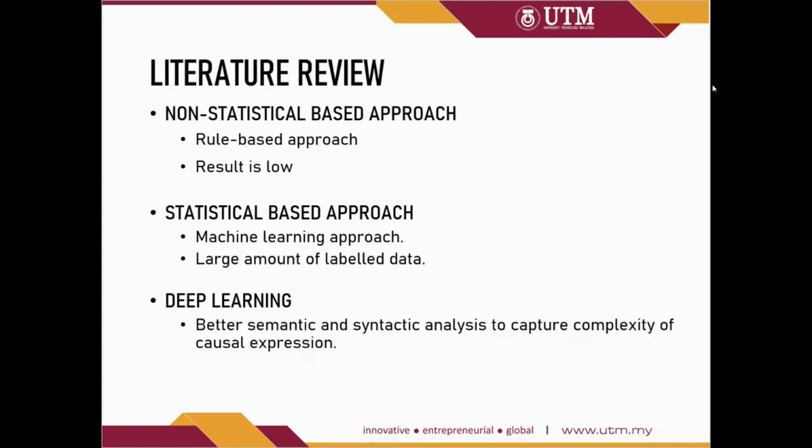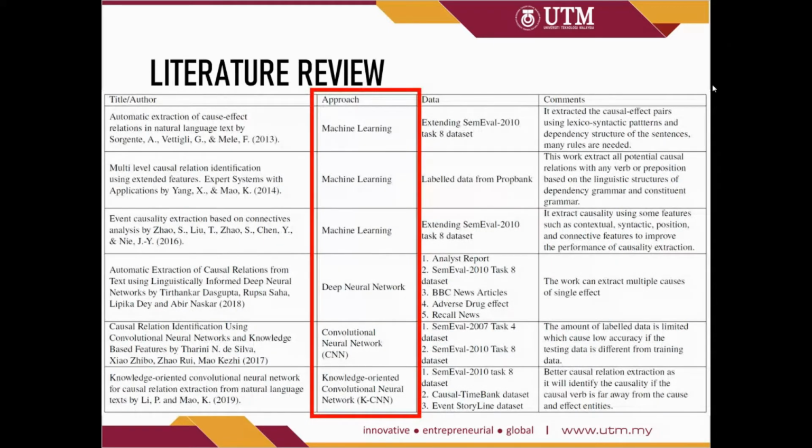The next is the deep learning approach, applying neural networks to extract the causal relation, and current work shows that this approach has better results than machine learning because it has better semantic and syntactic analysis to capture the complexity of causal expression. I have compared the current existing approaches for causal relation extraction. As we can see, the state of the art is using machine learning and deep learning approaches.